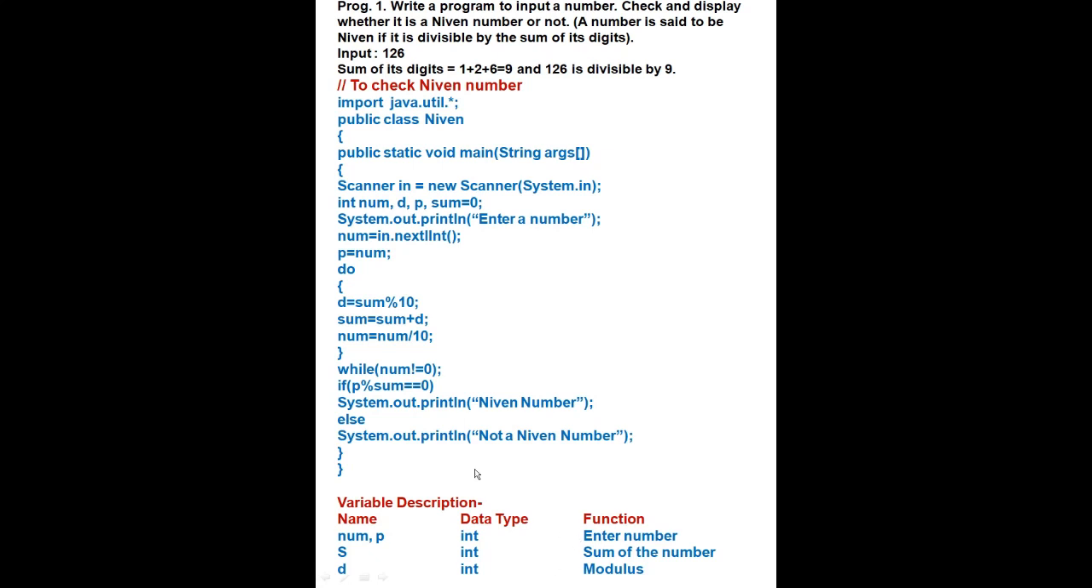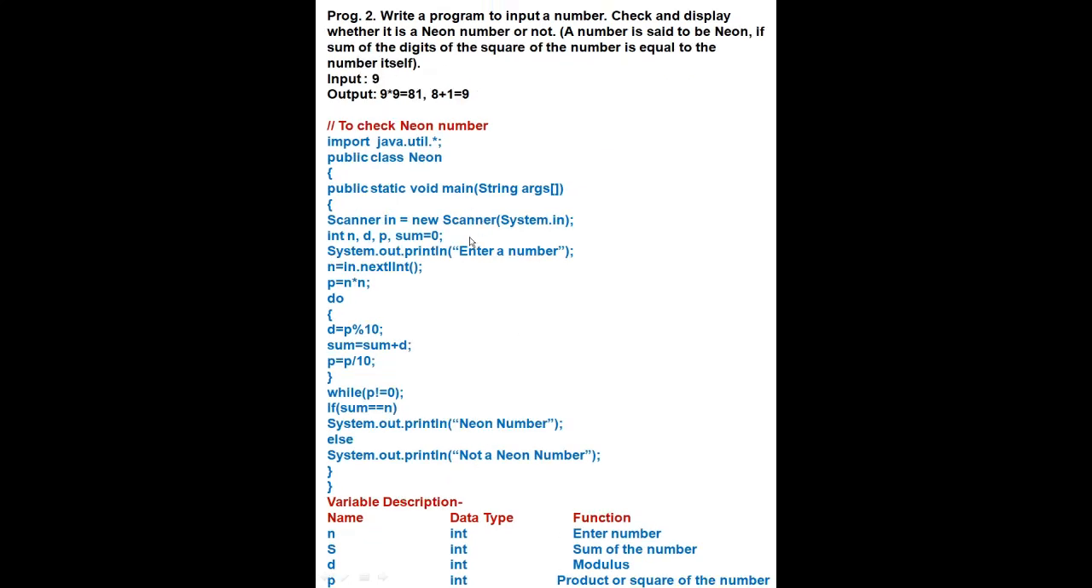Hope you understood. Now the next program, to find the neon number. A neon number is said to be one where the sum of the digits of the square of the number is equal to the number itself. Suppose we have entered 9. First we will find the square of 9. 9 multiply 9 became 81. When we add these digits which we found after squaring the number, the result will be the same as the entered number. 8 plus 1 became 9.